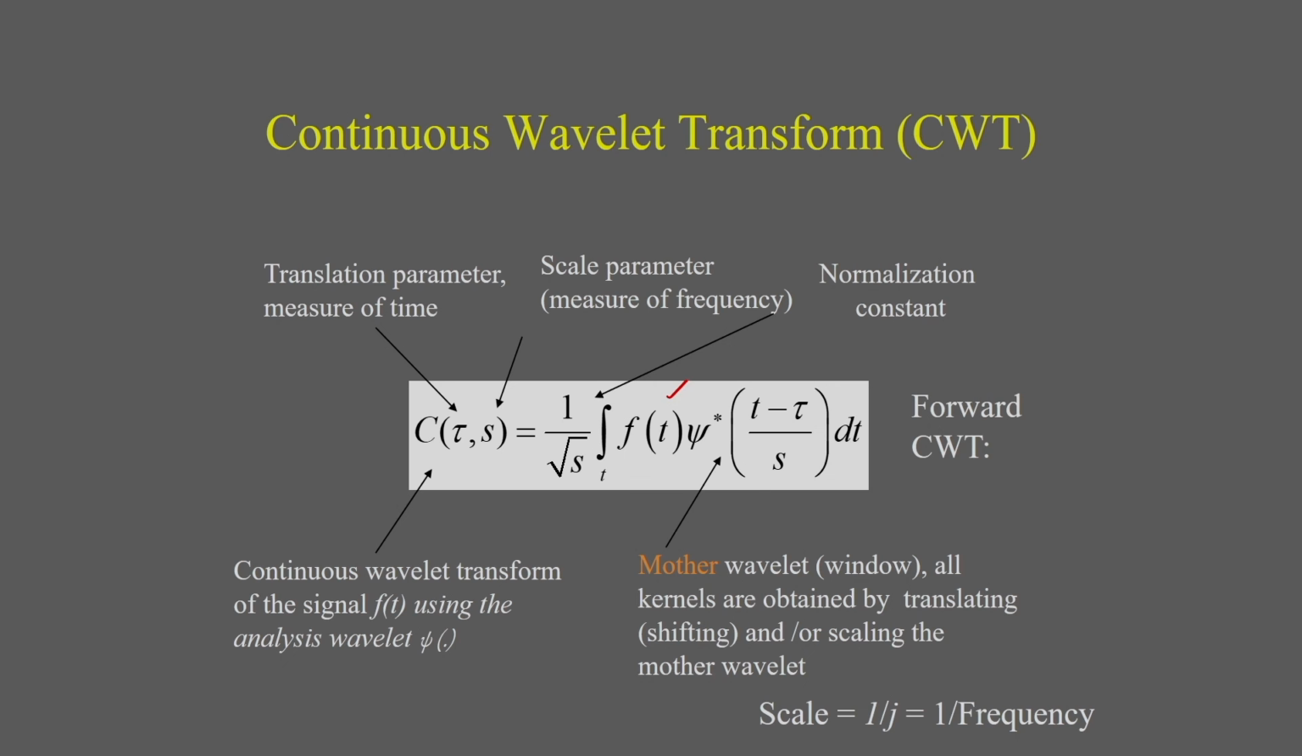What is the meaning of the scaling? Scaling gives the frequency information. So scale is equal to 1 by frequency. You can see these parameters: tau is the translation parameter, and s is the scaling parameter, that is nothing but the measurement of the frequency. So this is the definition of the forward continuous wavelet transformation of the signal.